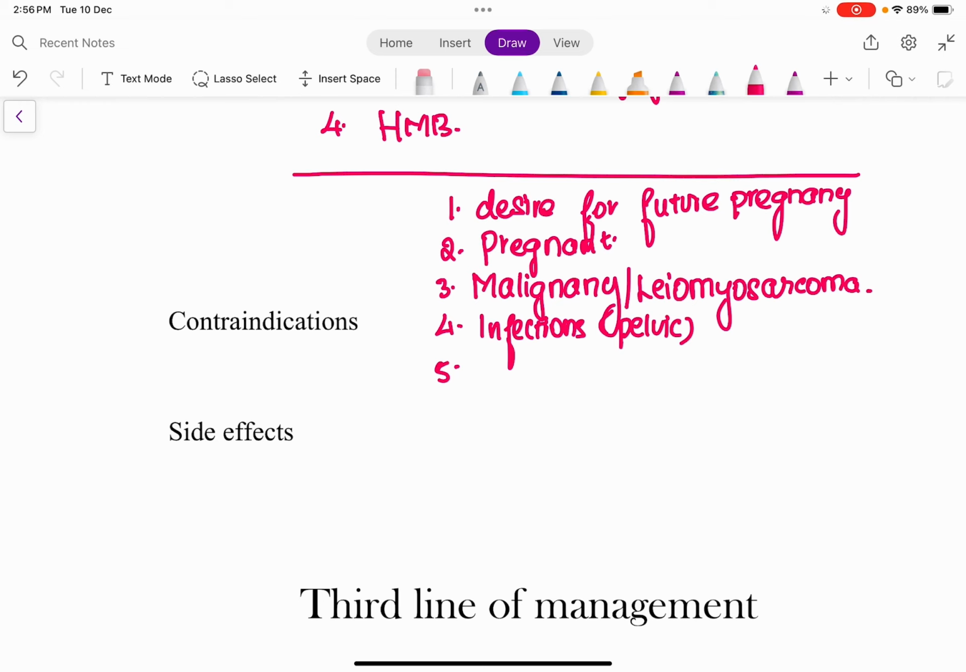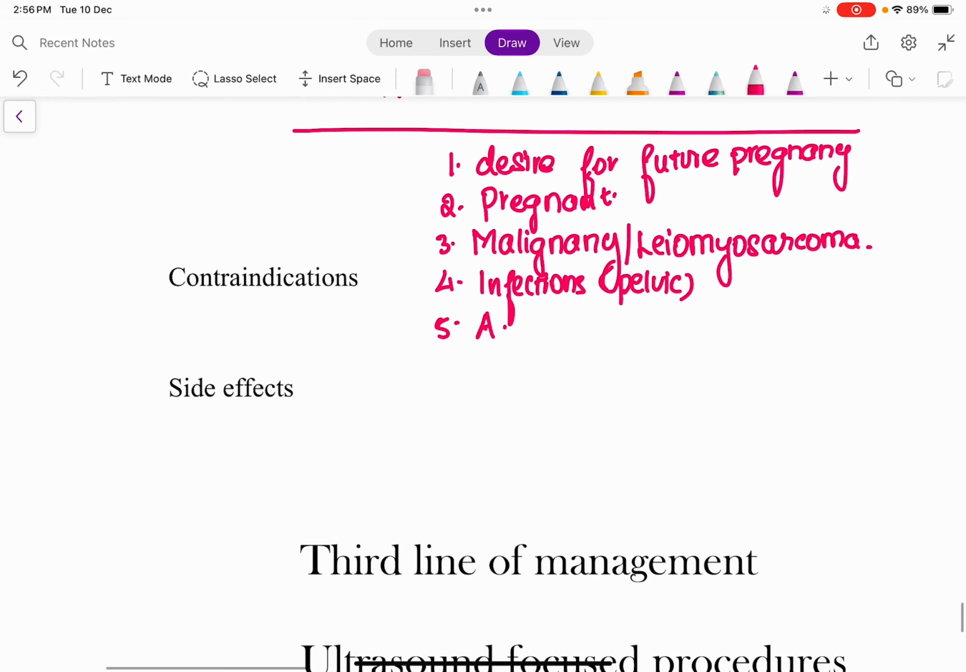So any sort of pelvic infection is also a contraindication. And any fibroid which is asymptomatic. Unless and until the fibroid is symptomatic, you are not going to disturb the fibroid. So once symptoms exist or initiate in that female, you have to consider the treatment options. So for asymptomatic fibroid, this procedure need not be done, right? So apart from that, what are the other contraindications?